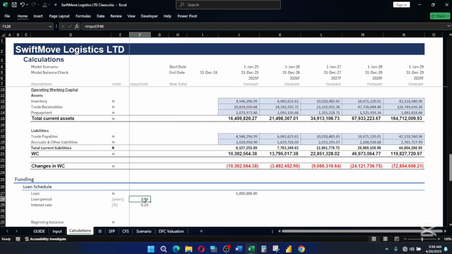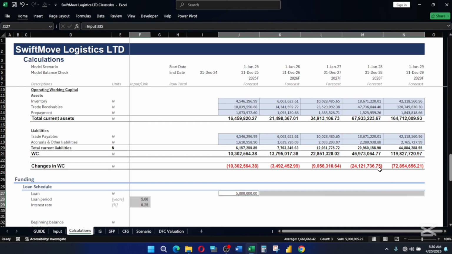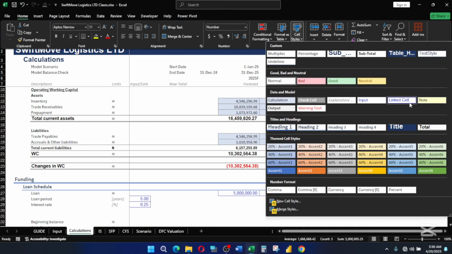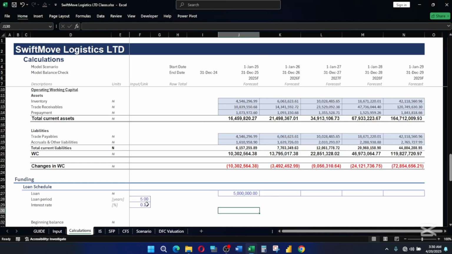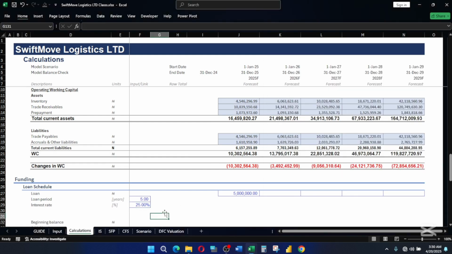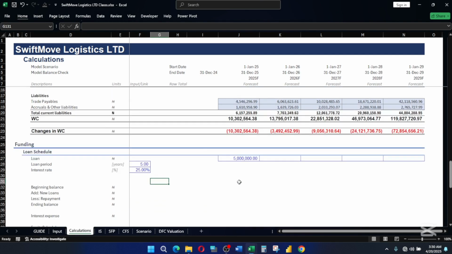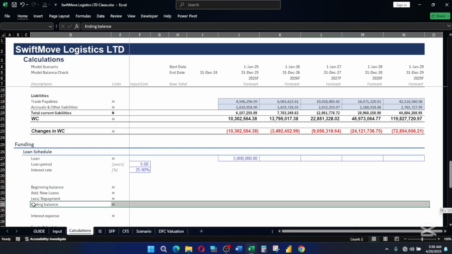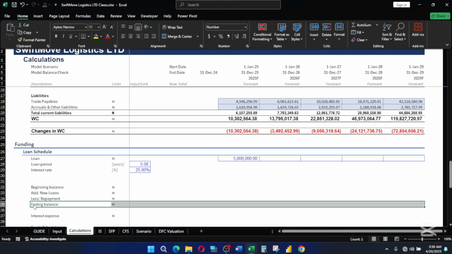So what are we going to do here? We're just going to apply our link style. This will bring it back to percentage. So let's say the interest rate is 25%. Now this is our loan schedule. This is what we have in our assumptions. So we are going to format this again in our style.